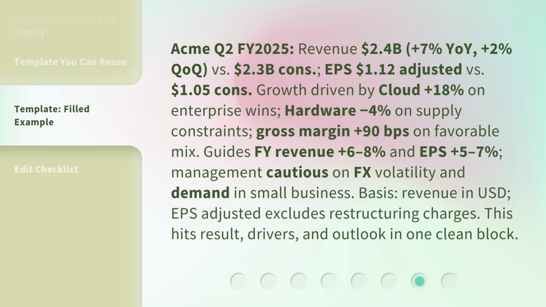Gross margin +90 bps on favorable mix. Guides FY revenue +6 to 8%, and EPS +5 to 7%. Management cautious on FX volatility and demand in small business. Basis: revenue in USD. EPS adjusted excludes restructuring charges. This hits result, drivers, and outlook in one clean block.